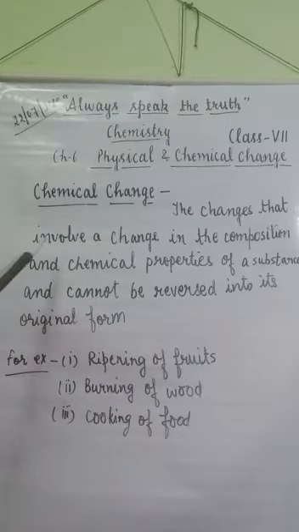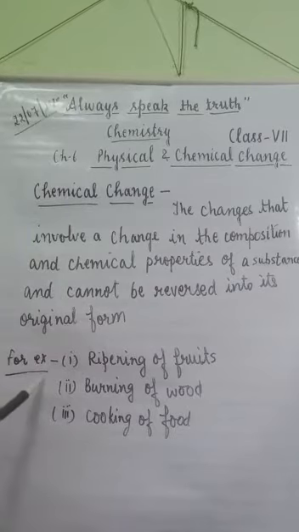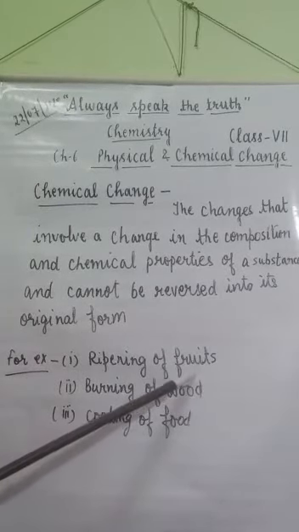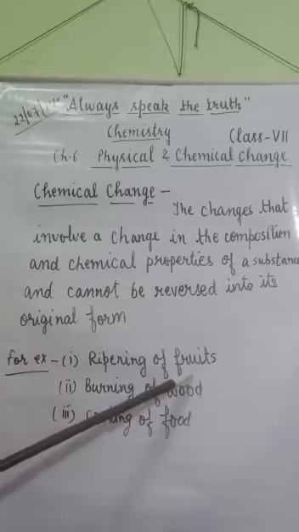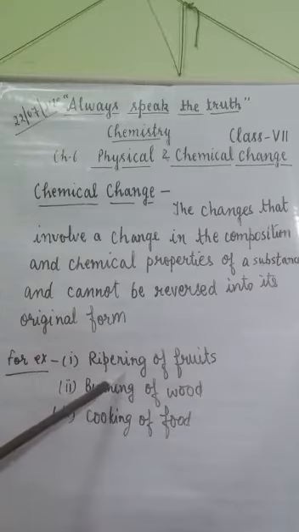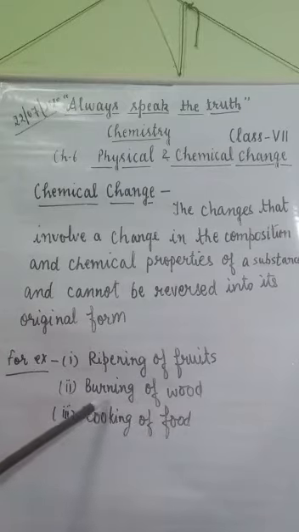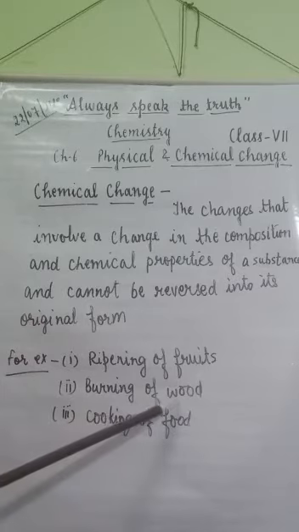Like curdling of milk. Some other examples: ripening of fruits. When fruits ripen, they cannot be changed back into their original form, unripe fruits. Burning of wood. When wood burns, it gives smoke and ash that cannot be converted into its original form.